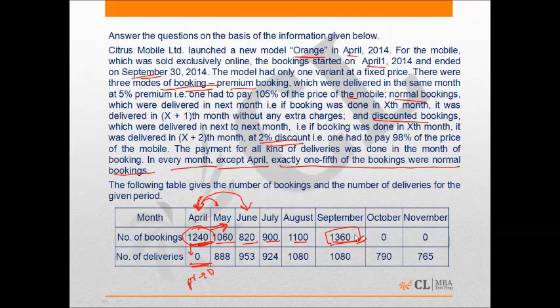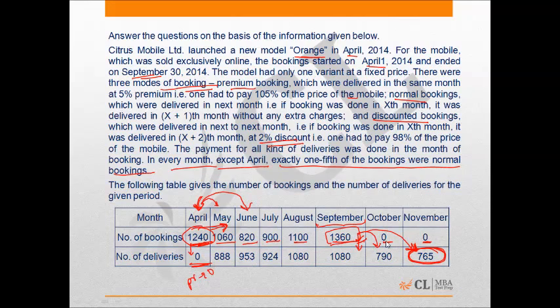So the premium bookings will be delivered in the same month, and the normal bookings will be delivered in the month of October, and the discounted bookings will be delivered in the month of November, right? But I have 0 bookings in November and October, so can I say this 765 deliveries will be of the form discounted bookings only, which were booked in the month of September,